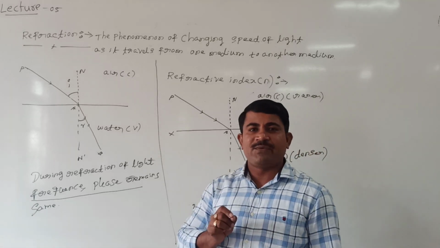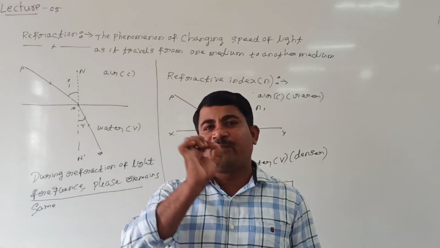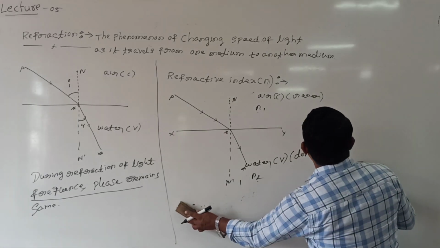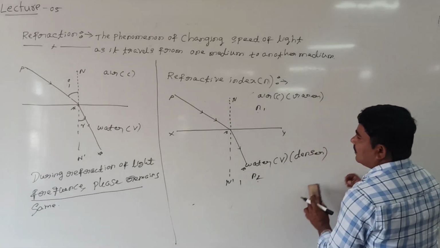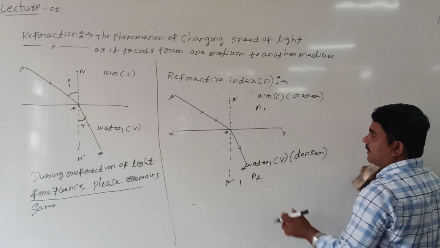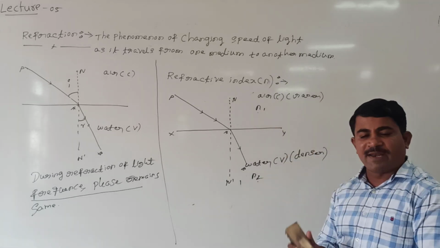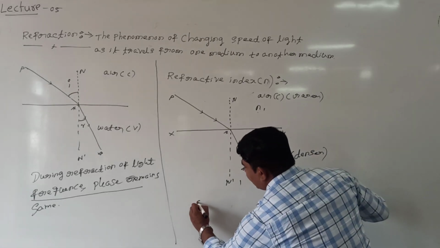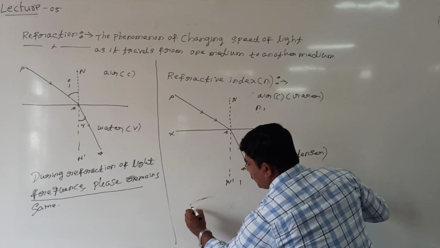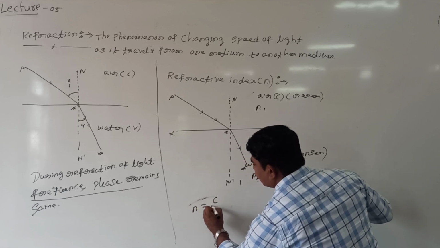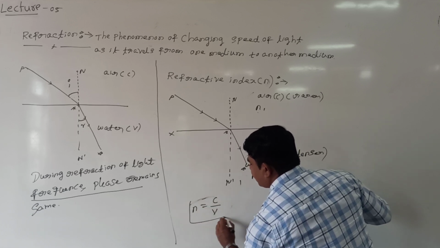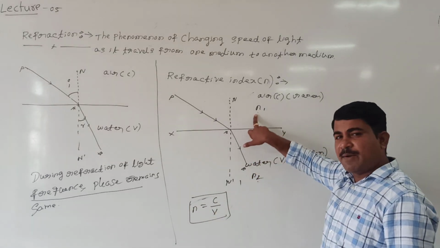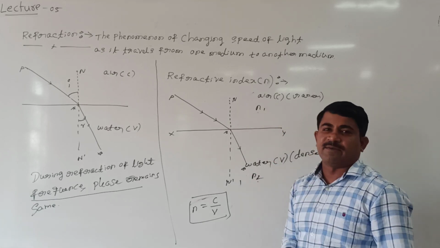But this refractive index we can define in terms of wavelength also. How to define in terms of wavelength? What is the general formula for refractive index? See here, it has refractive index n1, refractive index n2. For the air medium n1, for the denser medium n2. We know that refractive index is represented either by mu or by n. Refractive index is simply the ratio of speed of light in the medium. Remember this point: either you can take refractive index of second medium with respect to first medium, or first medium with respect to second medium.